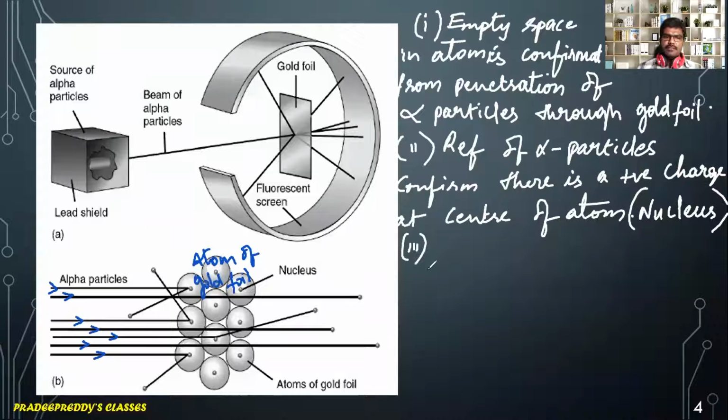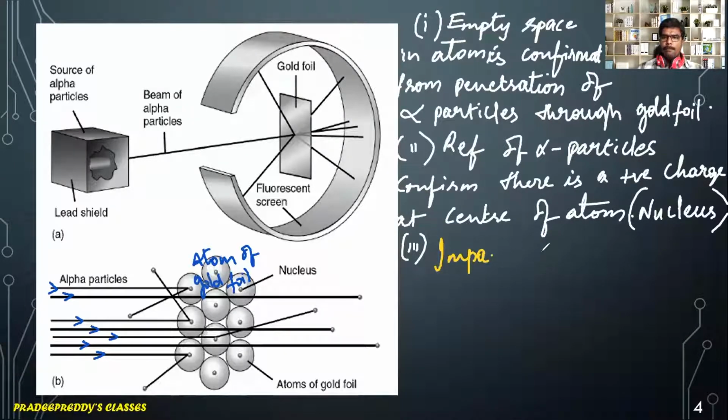Point number 3 is that when the alpha particles are deviated by an angle, some of those particles will be deviated with an angle greater than 90 degrees, some less than 90 degrees. That depends upon the impact parameter.